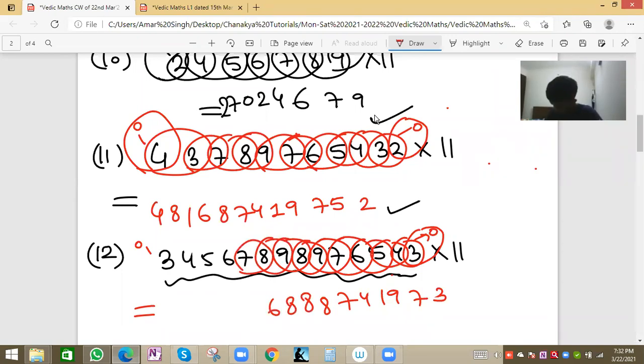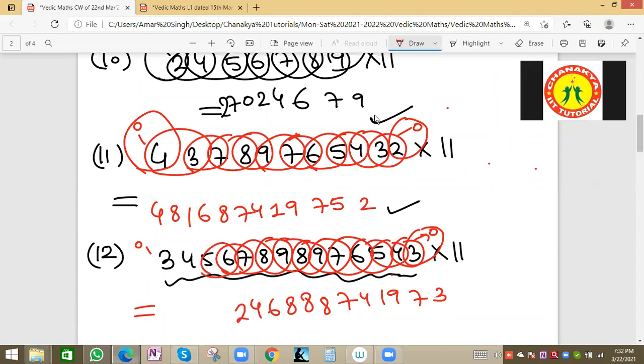8, 7, 15, 1, 16, carry 1. 7, 6, 13, 1, 14, carry 1. 6, 5, 11, 1, 12, 2, carry 1. 5, 4, 9, 1, 10, 0, carry 1. 4, 3, 7, 1, 8. And last 3 plus 0 will be 3. So this will be the value.